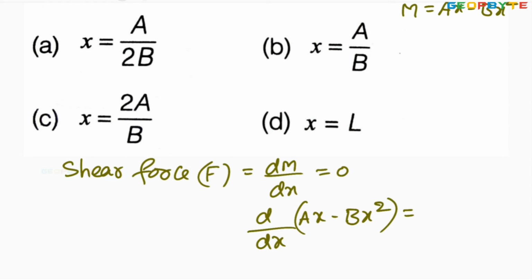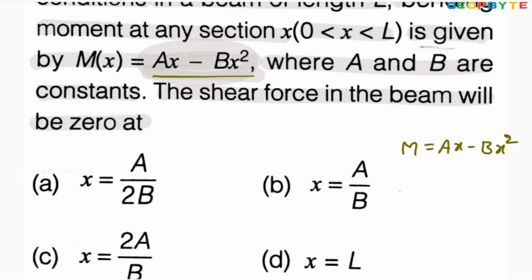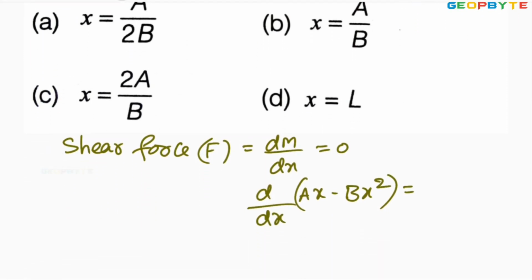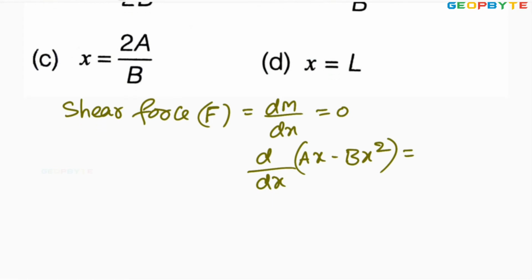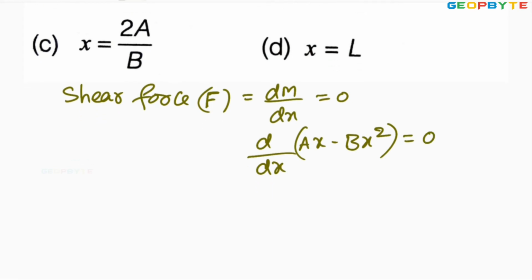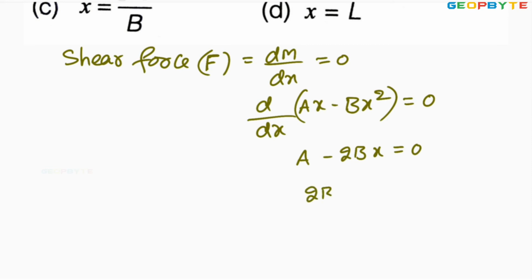Once again let us read the problem. The shear force in the beam will be 0 at. So at what condition is shear force 0? Shear force F equal to dM by dx, the rate of change of bending moment. That must be equal to 0. Then a minus 2bx is equal to 0. From this I can write that 2bx equal to a, x equal to a by 2b. So at this condition, when x equal to a by 2b, the shear force will be 0.